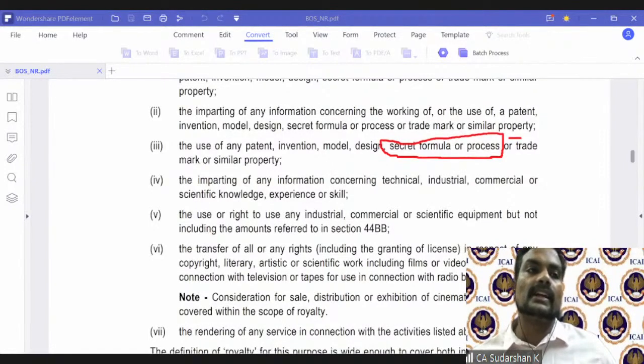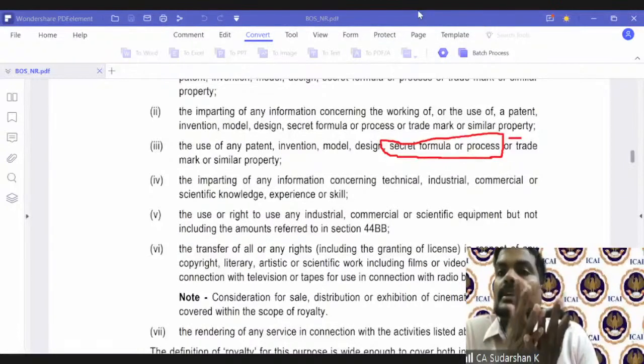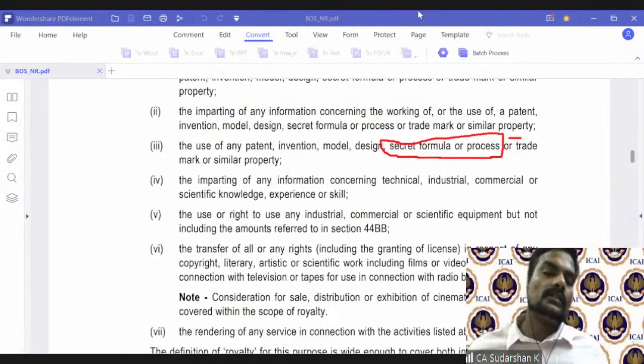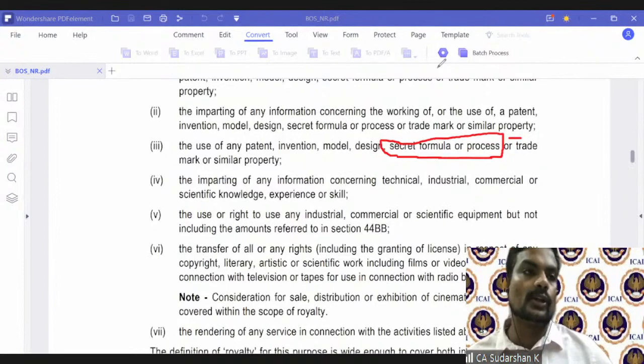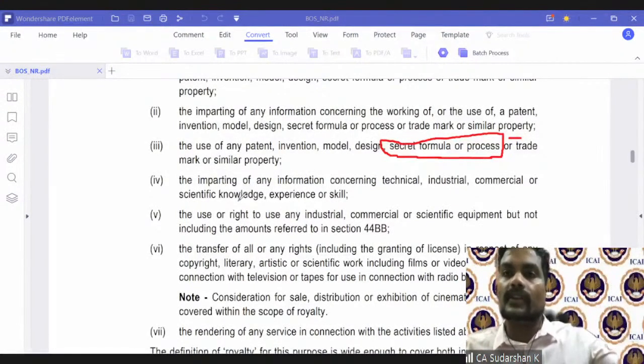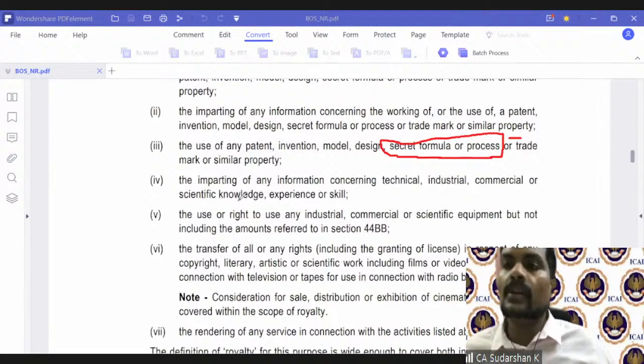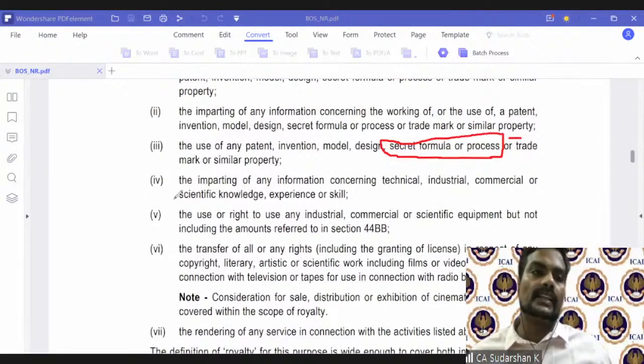The taxpayer contests that I'm not revealing to the service recipient, for example, Zomato, how the uplinking happened, how the downlinking, what is the frequency, what is the volume, in which part of low Earth orbit the satellite is. He has no idea, no clue. So I am not giving him any secret process. This is not a royalty. The Delhi High Court agreed this is not a royalty because you have to read it as secret process.